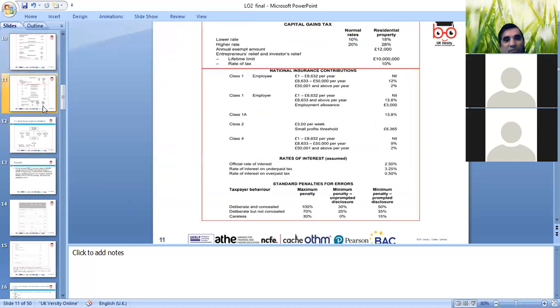Okay, so class 1 national insurance, lower rate. Of course, we discussed capital gains tax. No, we've not really mentioned it, but in today's lesson we have capital gains tax. Lower tax rate is 10%, and residential property 18%. Higher rate is 20% and 28%. Annual exempt limit is 12,000. Entrepreneurs' relief and investors' relief, yes. Lifetime limit is 10 million at a 10% tax rate.